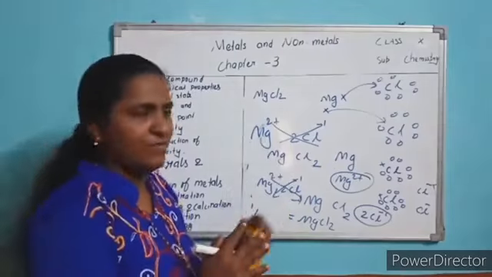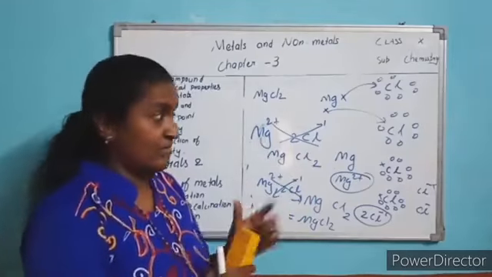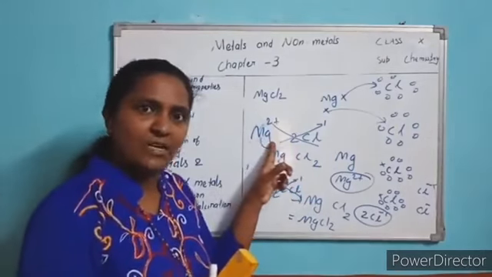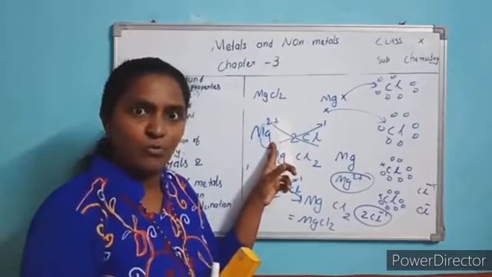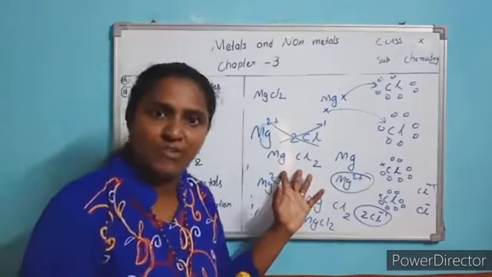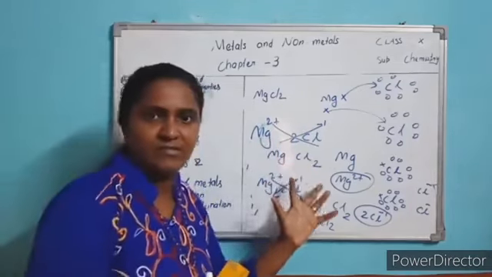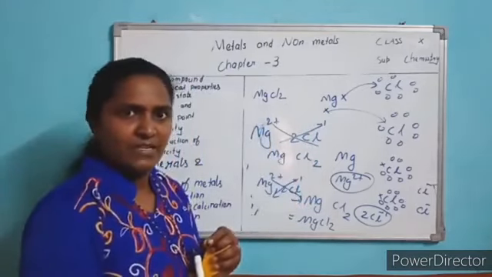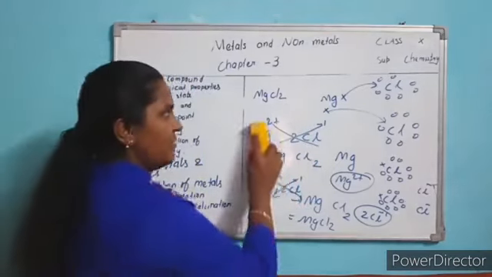Clear, children? Be very careful. They will give you many examples, and ask indirect questions. They don't mention Mg. They will give you an X or Y atom, and ask you to show the compound formation. You have to explain with this. You do the crisscross finally. Understood? Don't get confused. One more example.